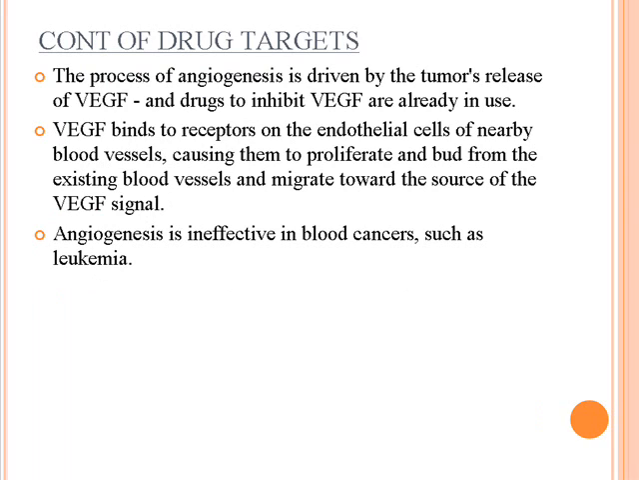Continuing with drug targets, the process of angiogenesis is driven by the tumor's release of VEGF, and drugs to inhibit VEGF are already in use. VEGF binds to receptors in the endothelial cells of nearby blood vessels, causing them to proliferate and bud from the existing blood vessels and migrate towards the source of the VEGF signal. Angiogenesis is ineffective in blood cancers such as leukemia.